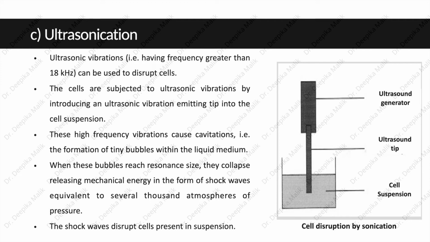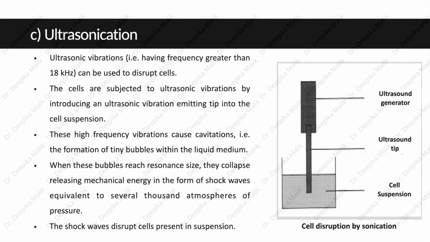The cells are subjected to ultrasonic vibrations by introducing an ultrasonic vibrating emitting tip into the cell suspension. These high frequency vibrations cause cavitation, that is, the formation of tiny bubbles within the liquid medium. When these bubbles reach resonance size, they collapse, releasing mechanical energy in the form of shock waves equivalent to several thousand atmospheres of pressure.